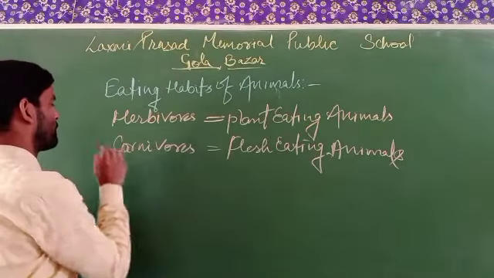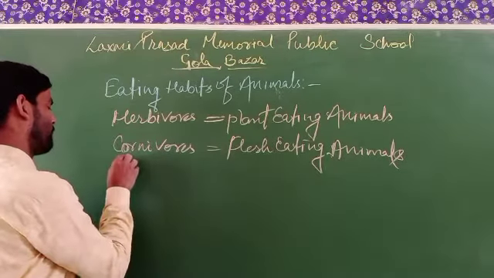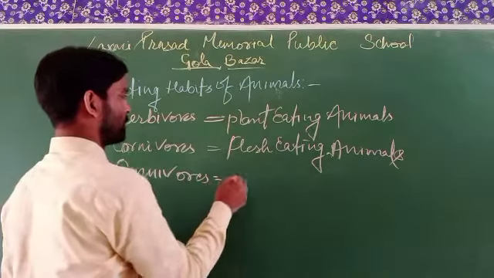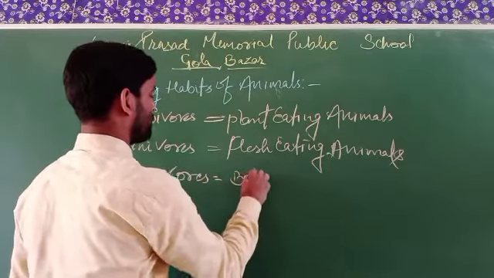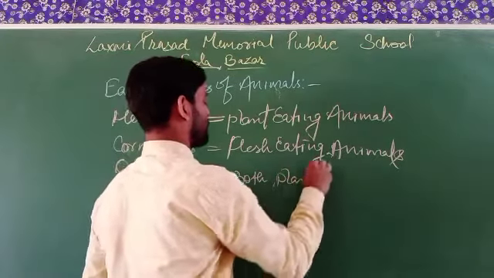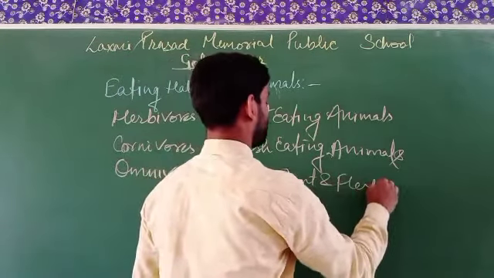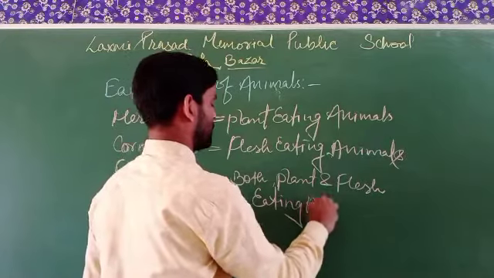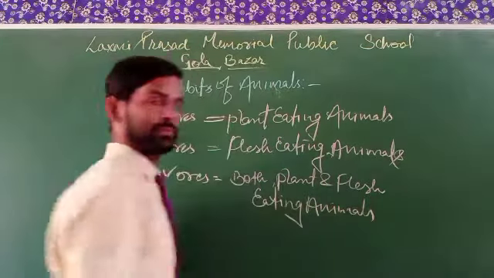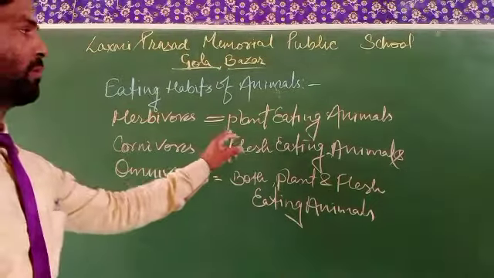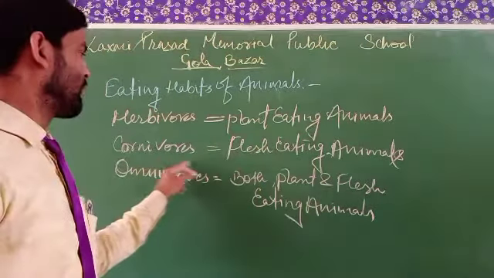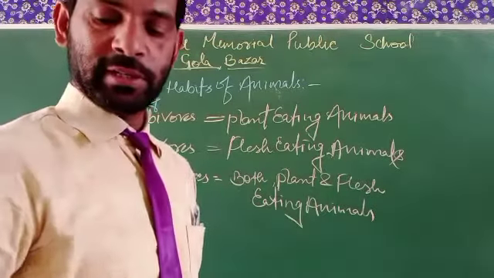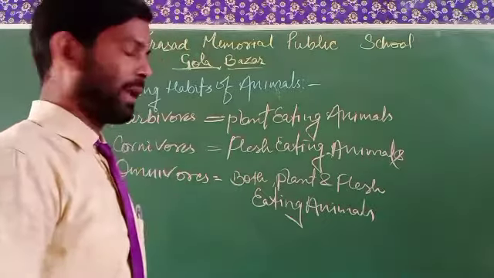Next one is omnivores, both plant and flesh eating animals. What are these? The herbivores, plant eating animals; carnivores, flesh eating animals; and omnivores, both plant and flesh eating animals.